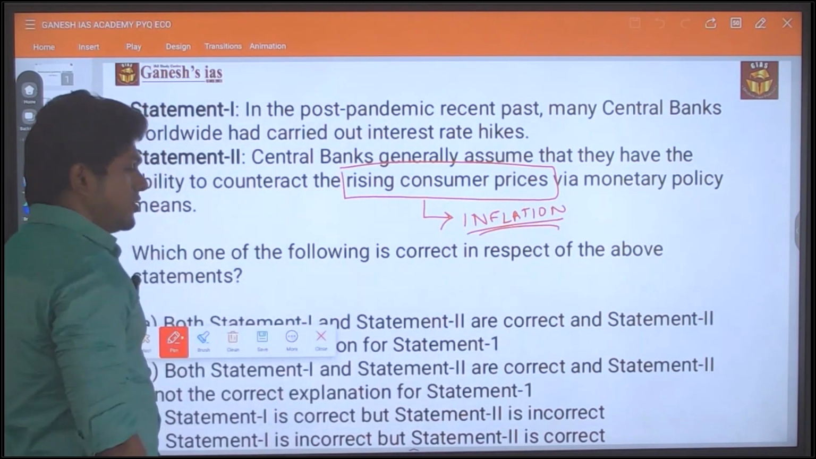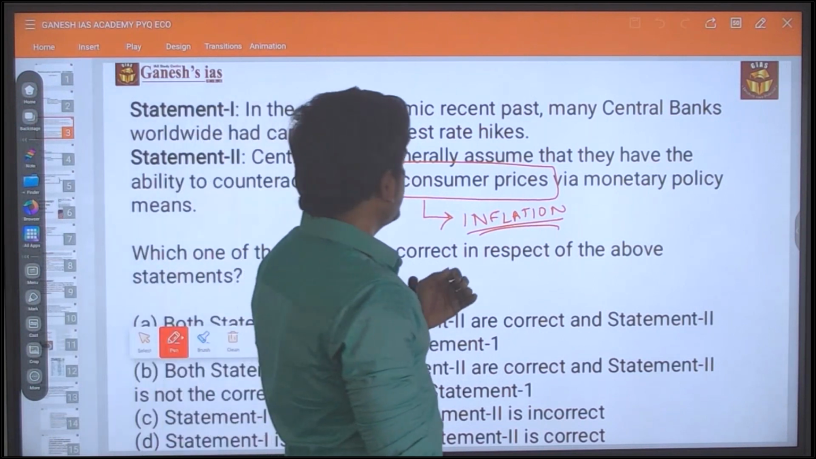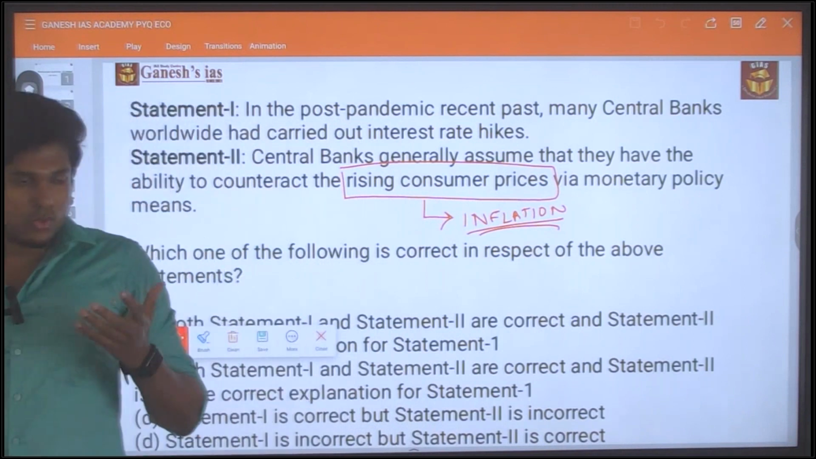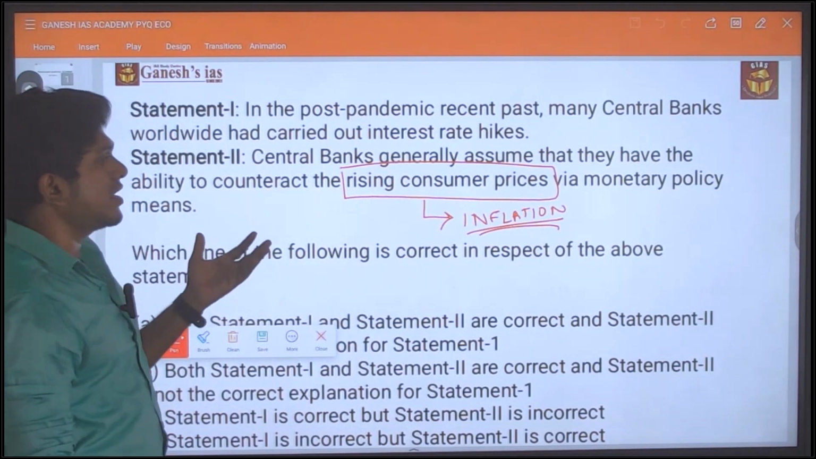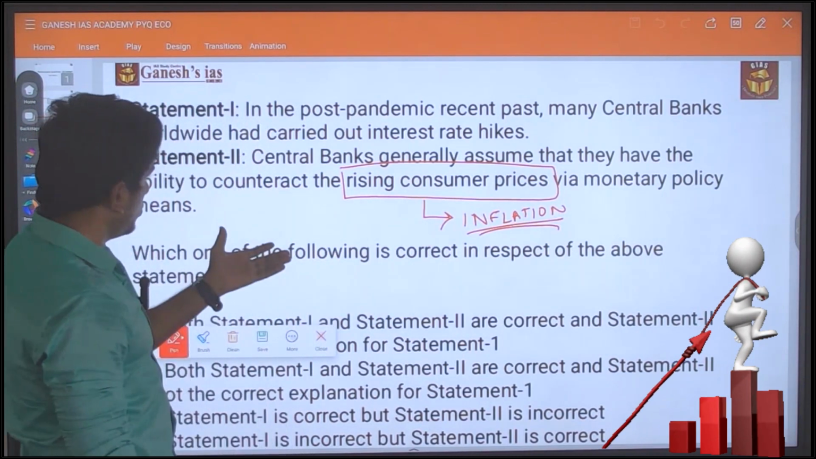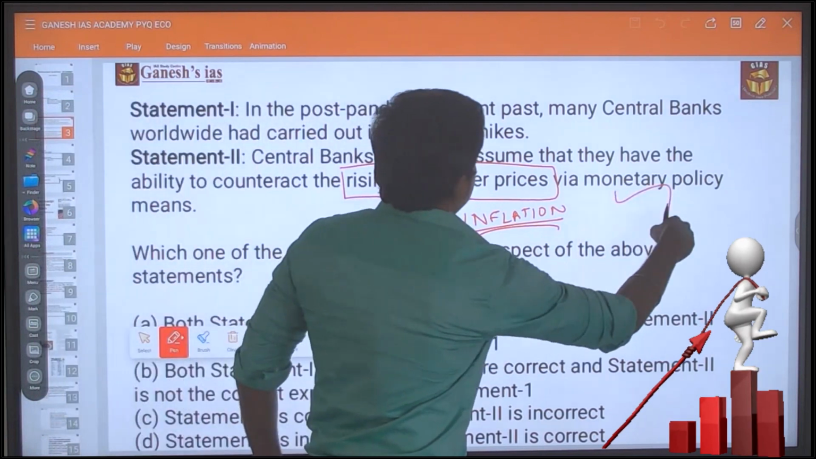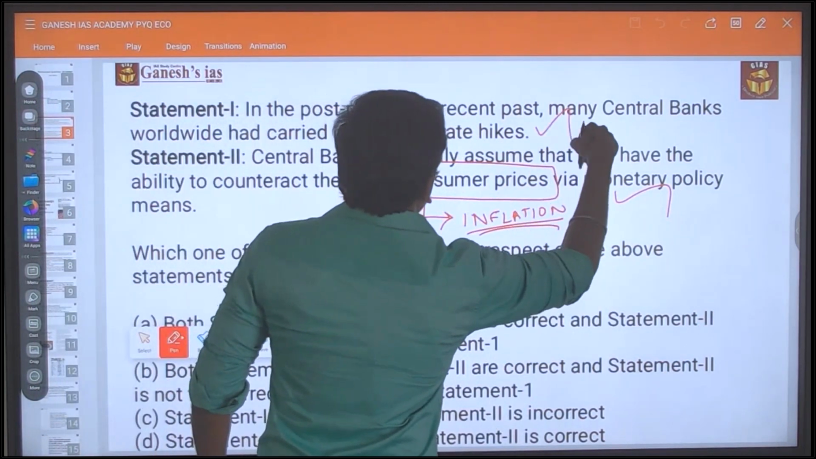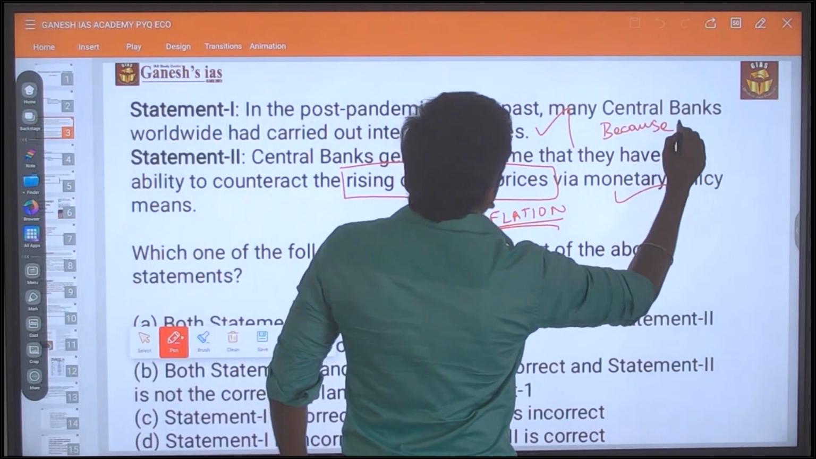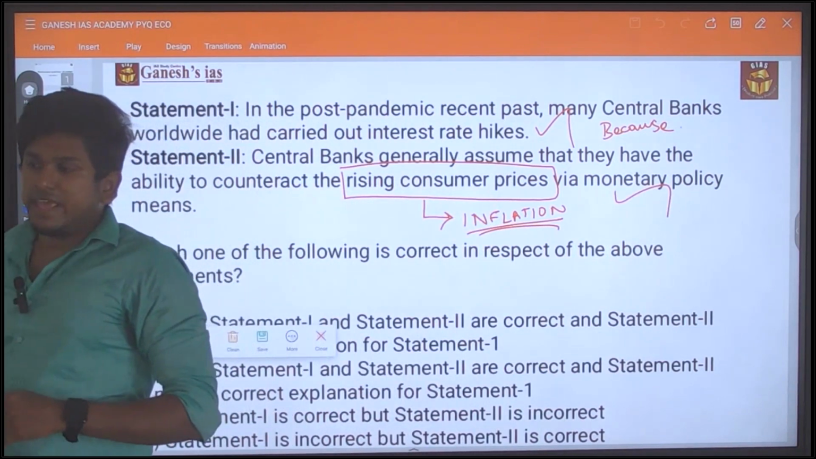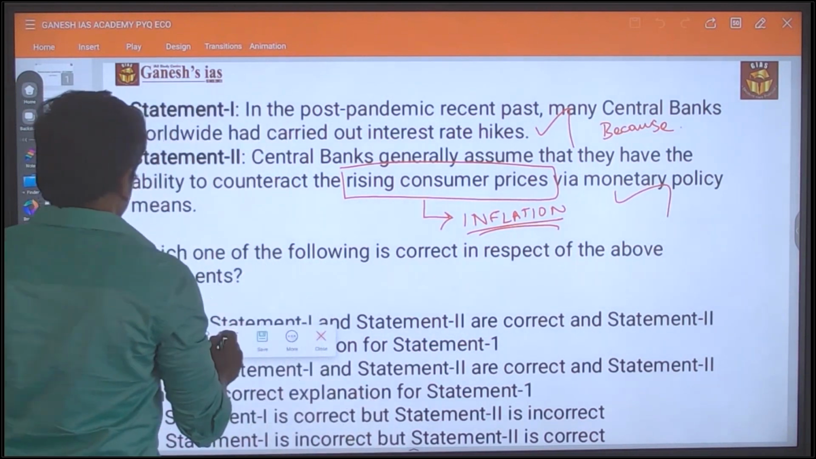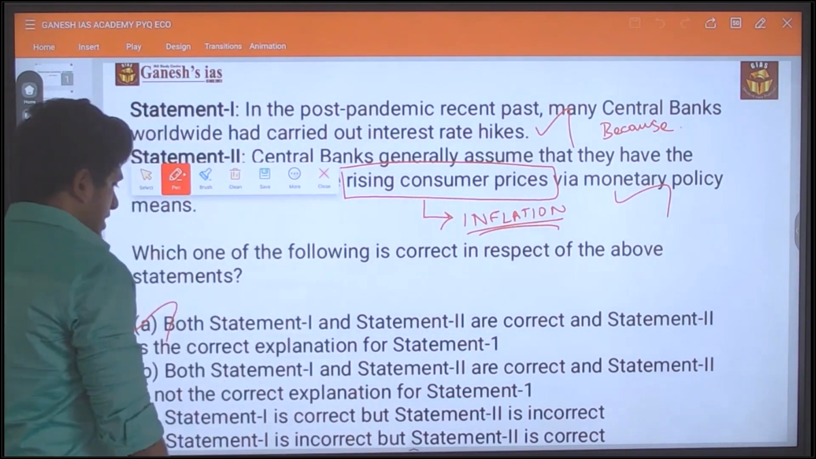Okay, simple. Without using the word inflation, it is a rising consumer price. Okay, that simple it is. So in such a way, by increasing the interest rate, you can control the money supply in the market, that reduces the inflation. So statement 2 is also correct, and statement 1 is also correct, because statement 2 becomes an explanation to statement 1. So in such a way we get the answer as A.